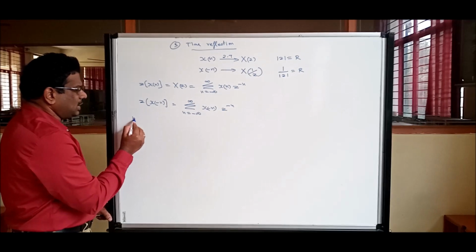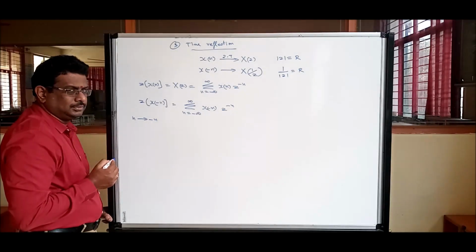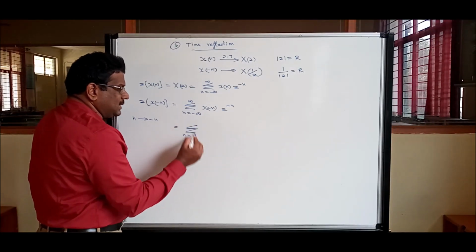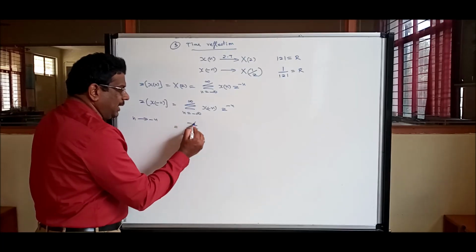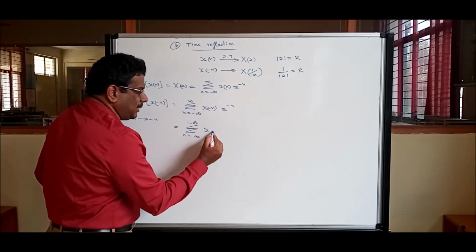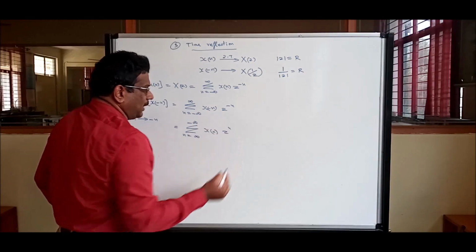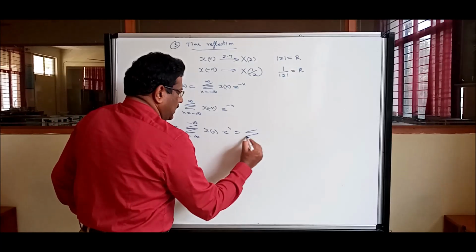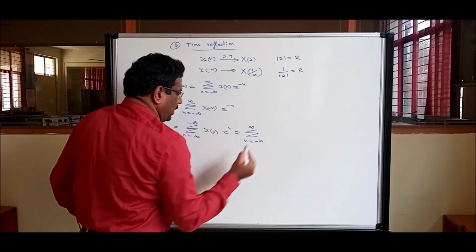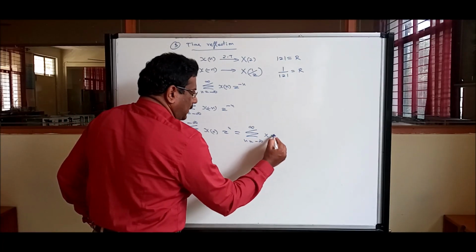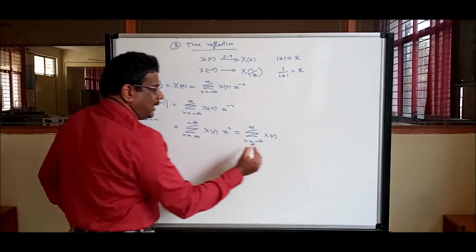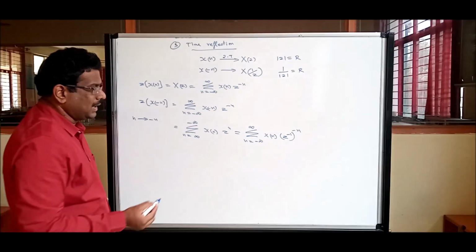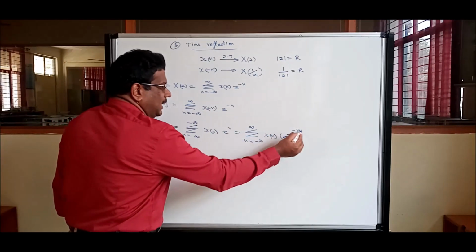Let us do some modification. Replace n with minus n, wherever there is n, make it minus n. If that is the case, my limits will become minus infinity to infinity, and infinity becomes minus infinity. X of minus n becomes X of n, Z power minus n becomes Z power n. That's it. But nothing happens if you change the limits. Summation n is equal to minus infinity to infinity, no issues. X of n, I can replace Z power n as Z inverse power minus n. Mathematically no issues, because my general format is for minus n power, here also the same.